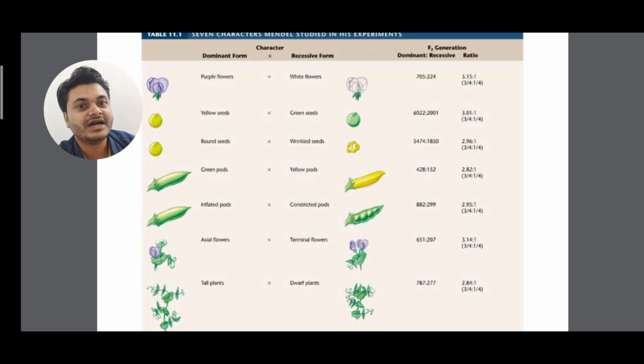Next, in terms of height of the plant, tall and dwarf. From here we'll see the monohybrid cross. Tall means dominant and dwarf means recessive. So we'll take this cross as our monohybrid cross. Mono means one, so we have to take one character, that is height. Tall is dominant and dwarf is recessive. Clear?